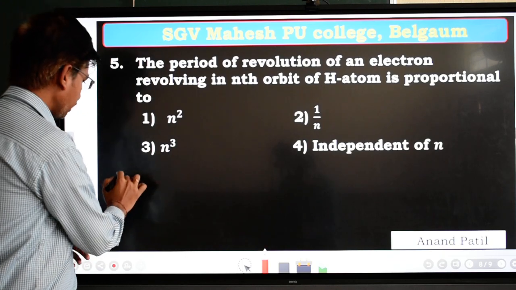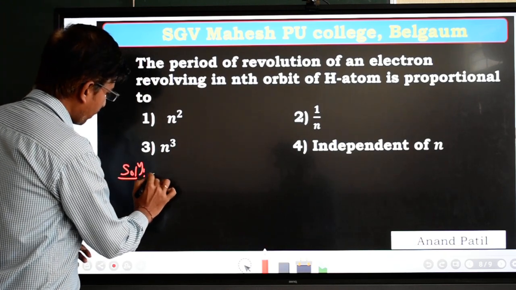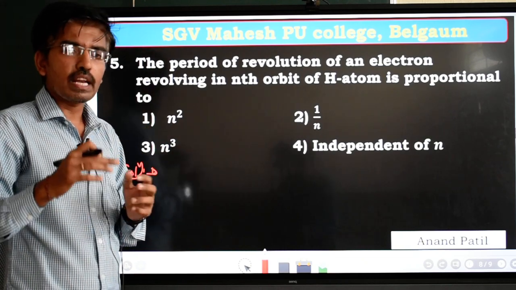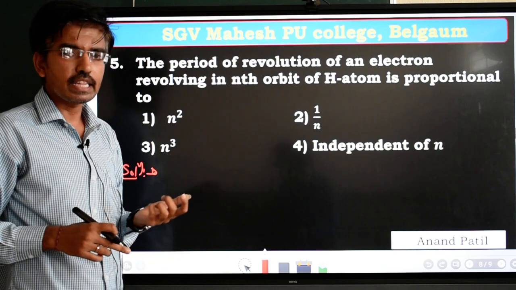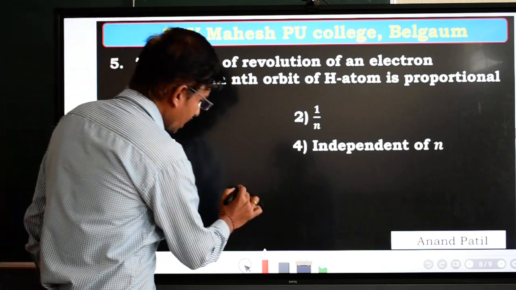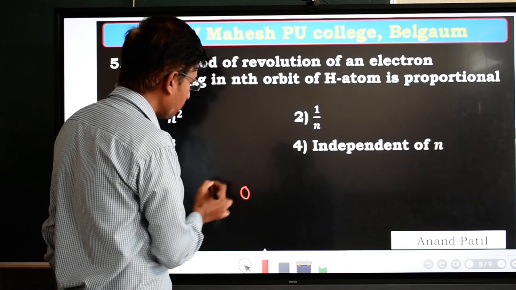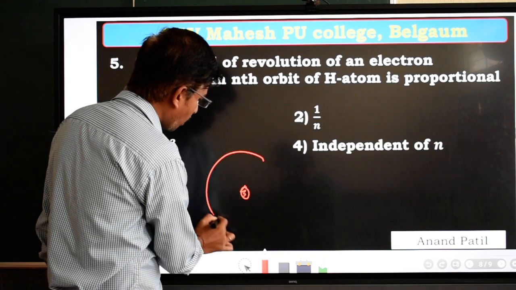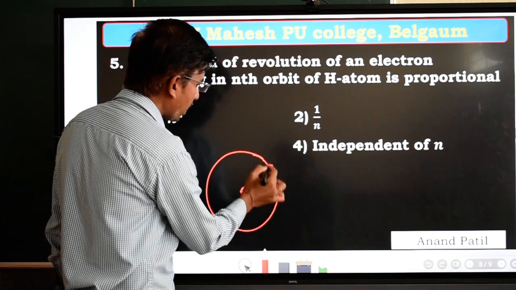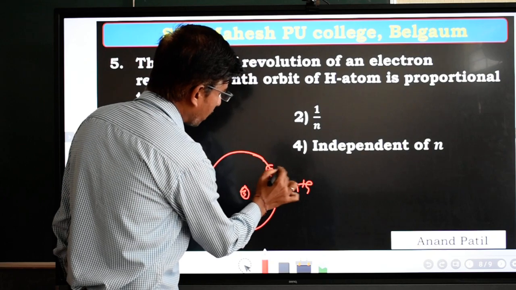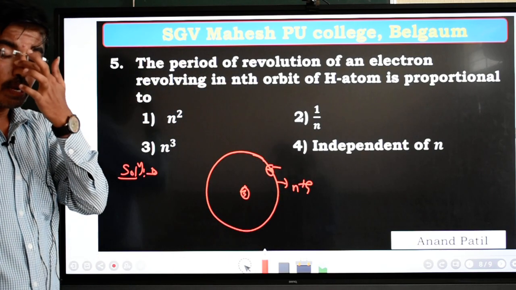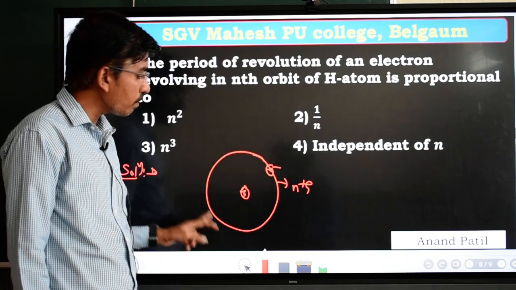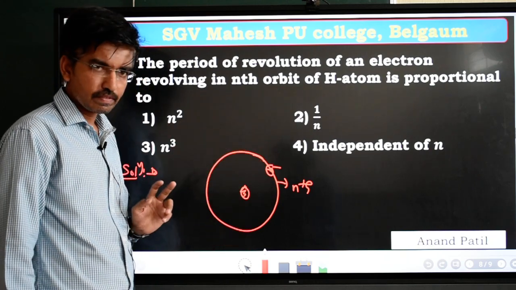First I will write the equation for the time period of the electron revolving in a particular orbit, that is in the nth orbit. For example, this is the hydrogen atom they have given. This is the nucleus. For example, the electron is revolving in this orbit, take this nth orbit. What do you mean by time period? Time period is nothing but the amount of time taken by the electron to complete one rotation in this particular orbit.